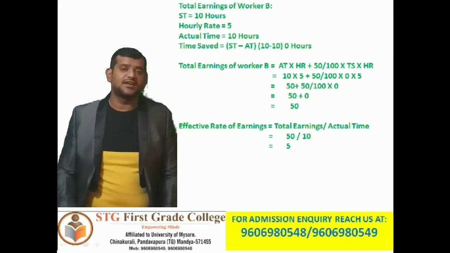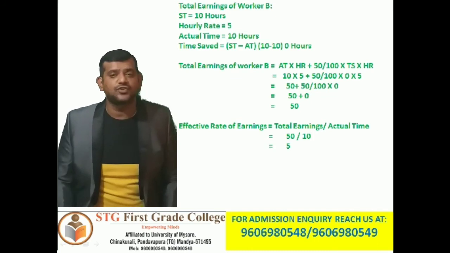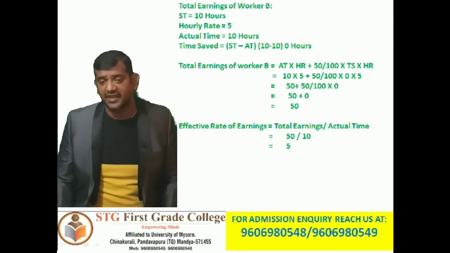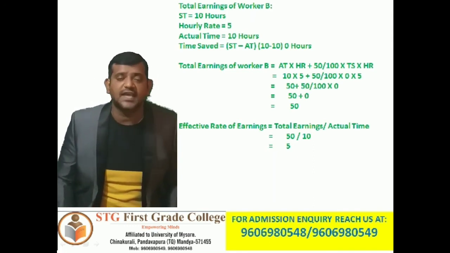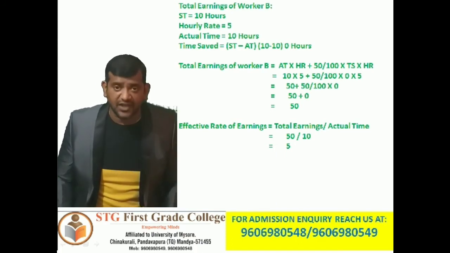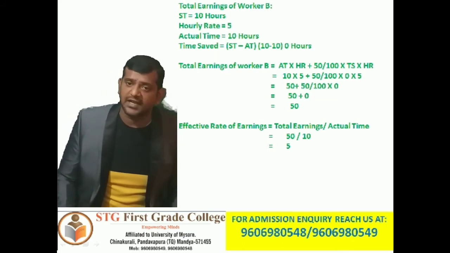So let us calculate the total earning of worker B. Actual time into hourly rate plus 50 divided by 100 into time saved into hourly rate. So that is actual time 10 hours into 5 hourly rate, plus 50 divided by 100 into time saved 0 into hourly rate 5.